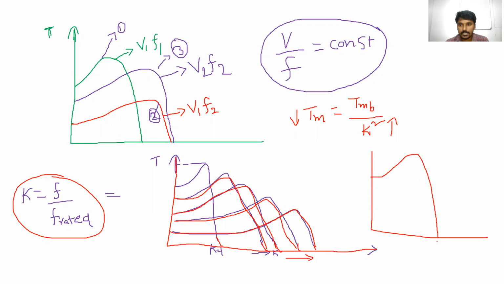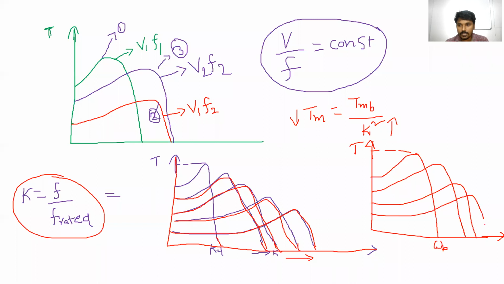This is the base speed, omega b, and this is the torque. As speed increases, the torque is going to decrease like this.